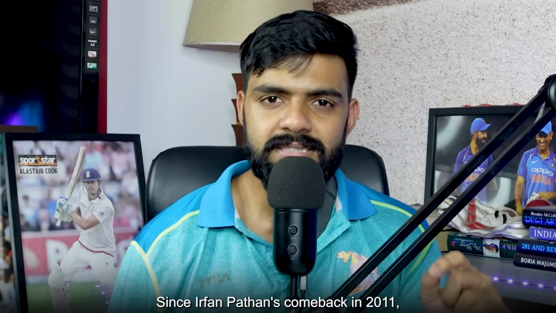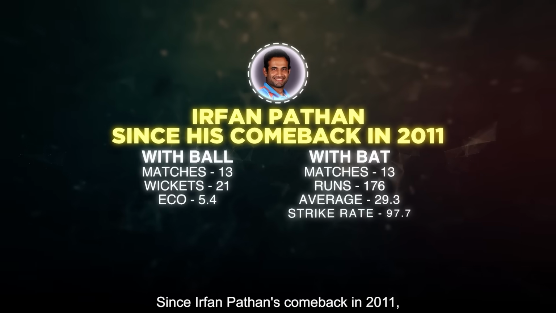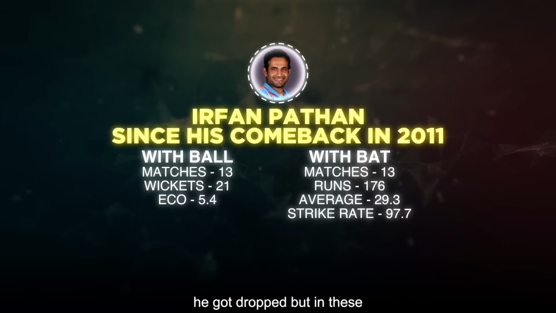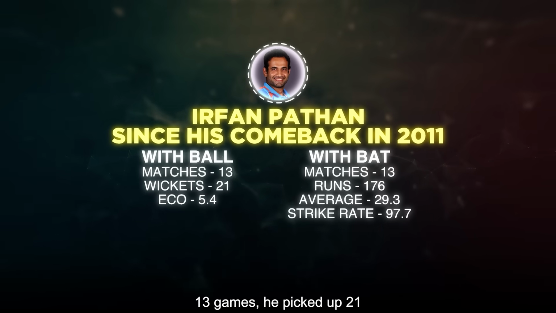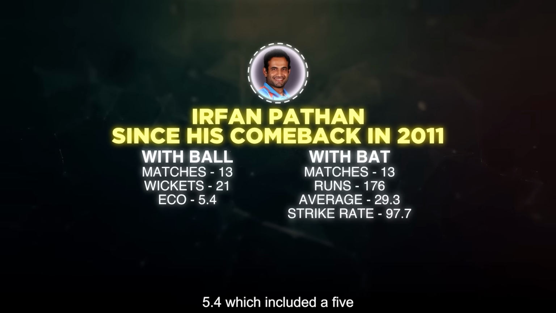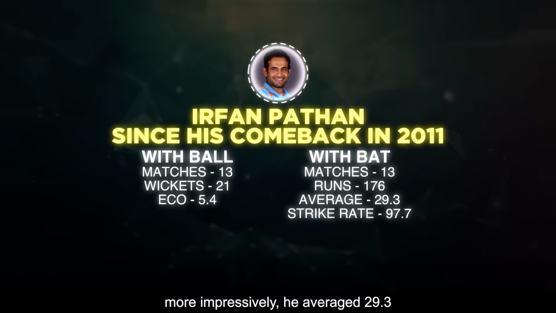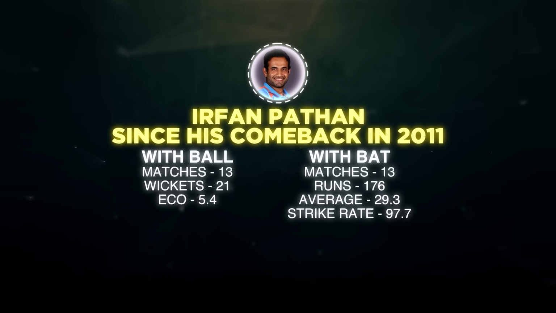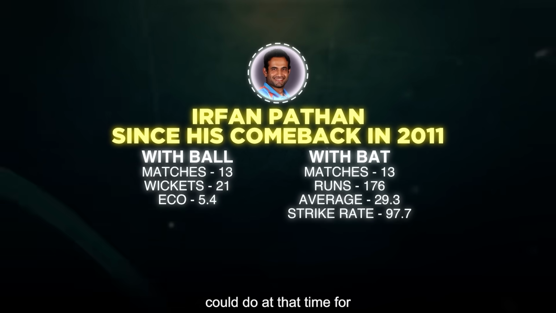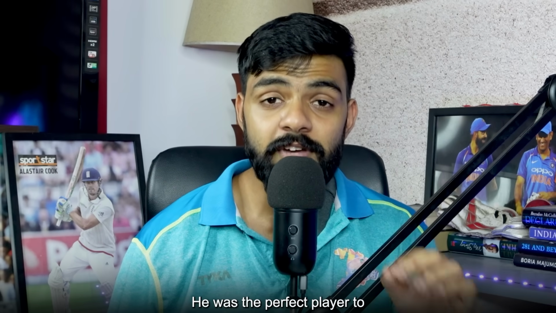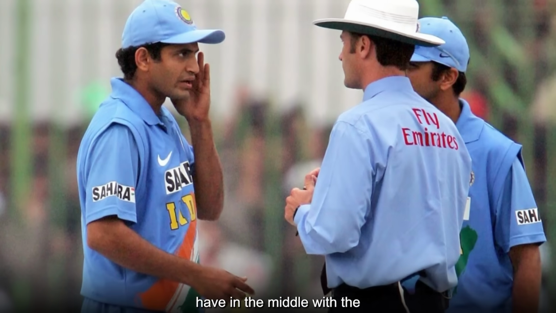Now look at this, right? Since Irfan Pathan's comeback in 2011, he played 13 games for the Indian team, just 13, after which he got dropped. But in these 13 games, he picked up 21 wickets with an economy rate of 5.4, which included a 5 wicket haul. And with the bat, more impressively, he averaged 29.3 with a strike rate of 97. The best job an all-rounder could do at that time for the Indian team. He was the perfect all-rounder. He was the perfect player to have in the middle with the bat and the ball.